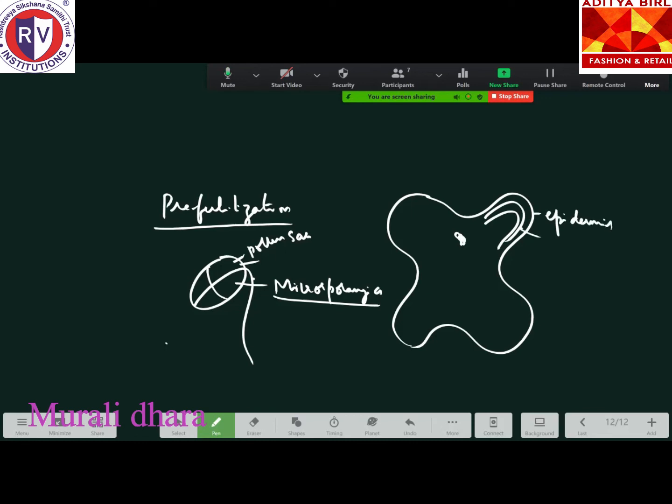Epidermis. The layer next to that is the endothecium. The third layer is the middle layer. And the innermost layer is the tapetum. Remember, this tapetum is a very important layer of the microsporangium, which gives nourishment to the developing pollen grains.